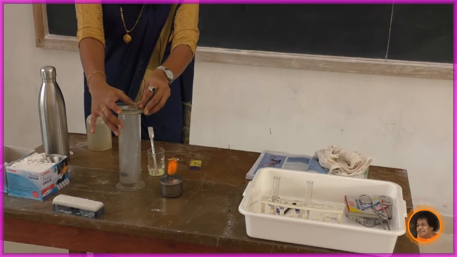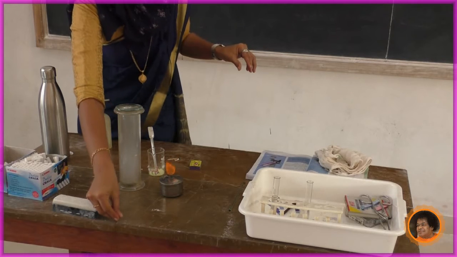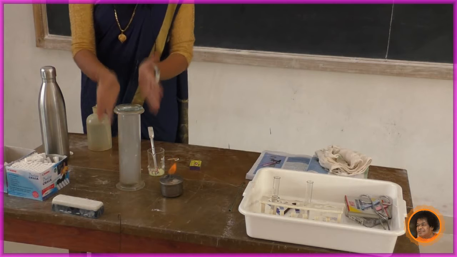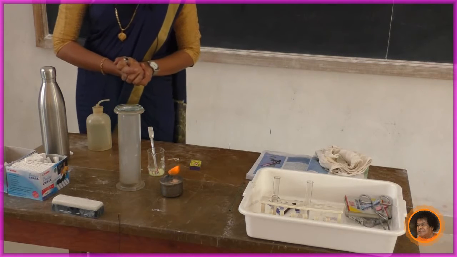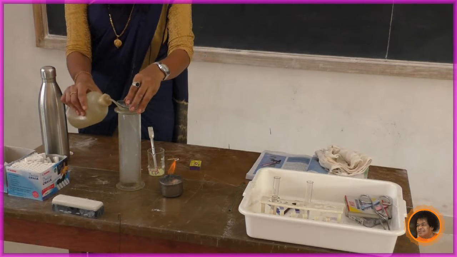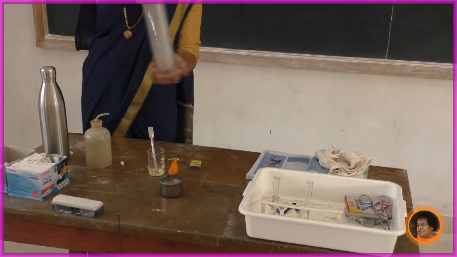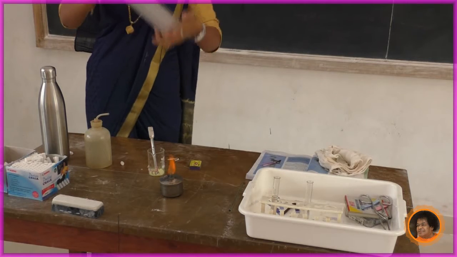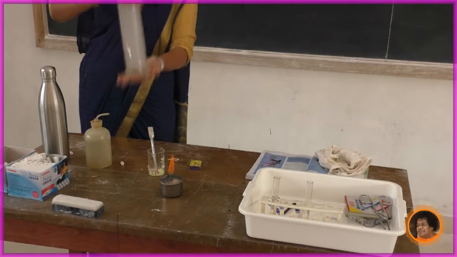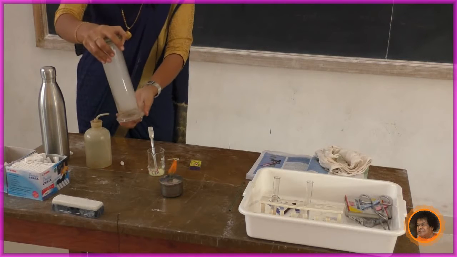Now I am going to collect this. See here, now it is filled with sulfur dioxide gas. Now I will add a small quantity of water to this one, and I will mix the sulfur dioxide and water. See here, I just mix it as much as possible, that much it is going to mix here.